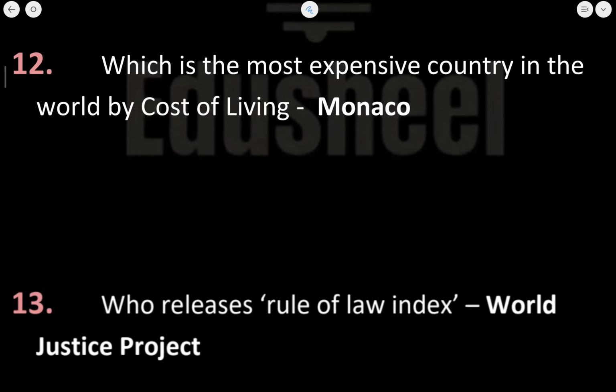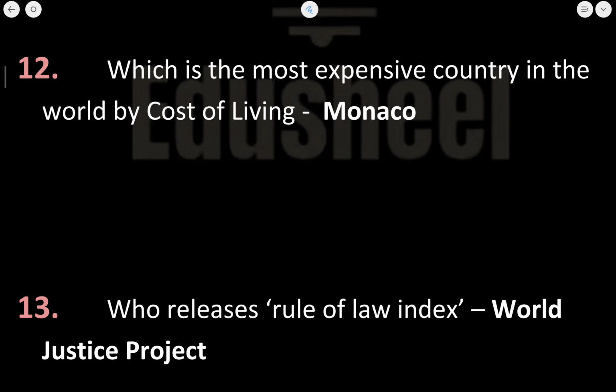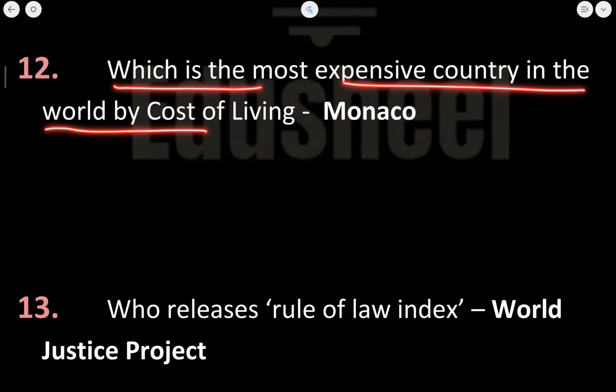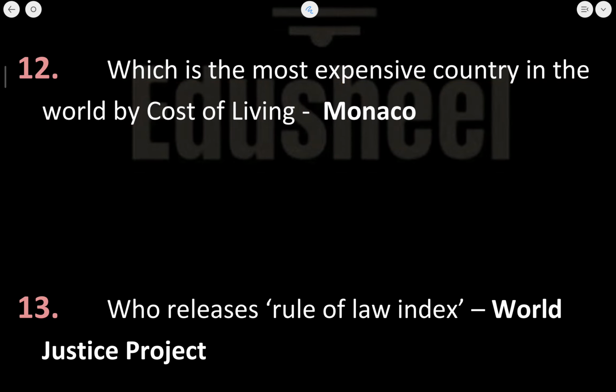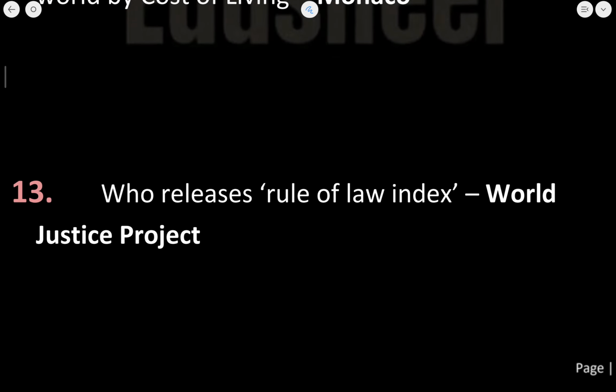Let's now move to the next current affair, which is: which is the most expensive country in the world by the cost of living? This is Monaco. This is a vague point I have added. Questions of this kind are also asked.